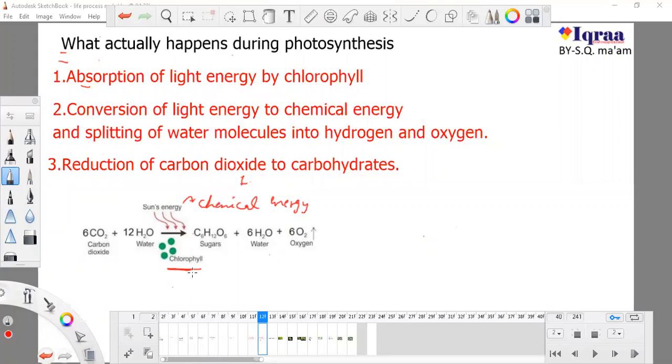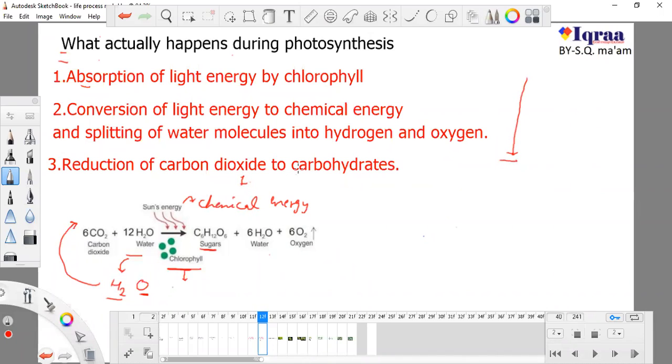So chlorophyll absorbs light and utilizes this light to break down the water molecule into hydrogen and oxygen. In the next step, this hydrogen is added with carbon dioxide to form the sugar molecule. So these are the 3 main steps of photosynthesis.